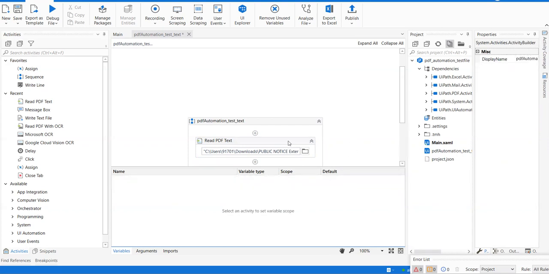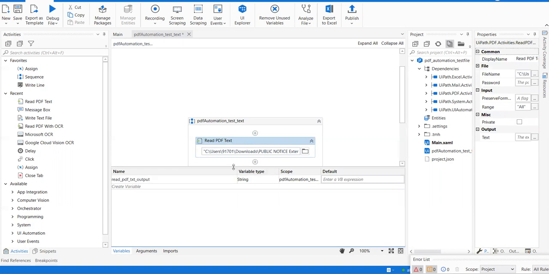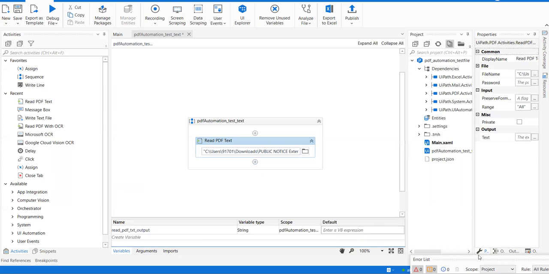And then guys, remember, whenever you are adding an activity, if you want to manage the properties of the activity, you need to click on this properties icon. You see this icon over here. Sometimes this properties or output panel can be to the left or to the right of UiPath Studio. It's your job and responsibility to find out where exactly this properties panel is located.